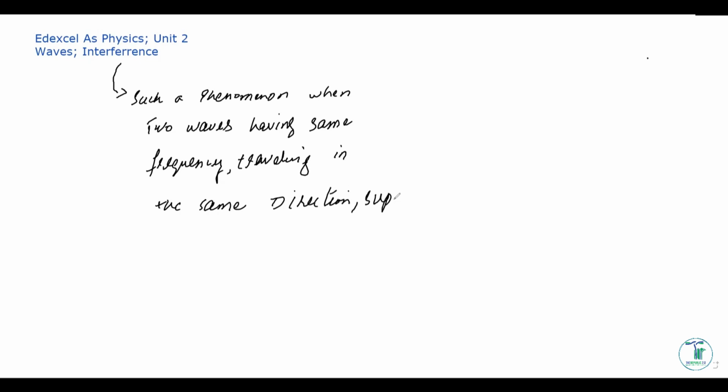Whenever such two waves superpose, the phenomenon is called interference. On the basis of superposition, interference is basically of two types.